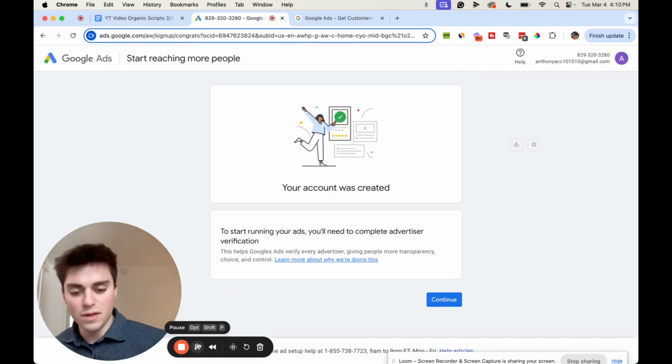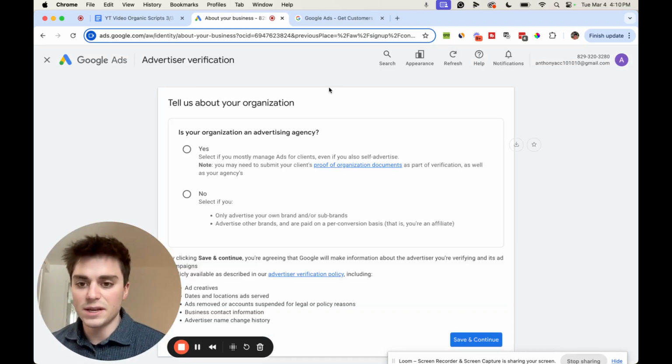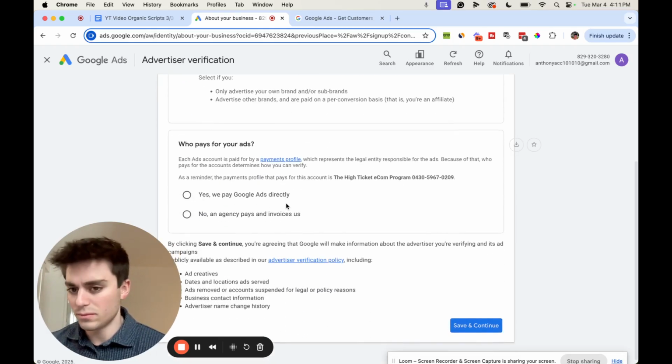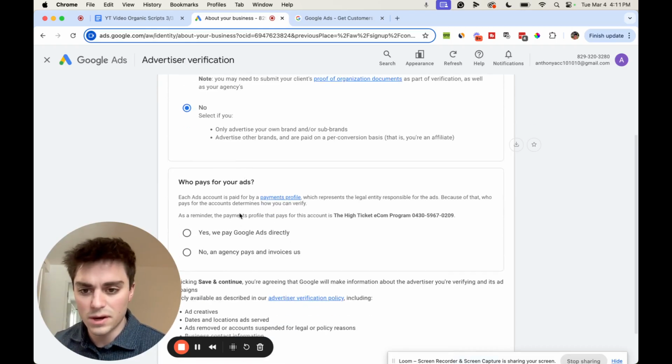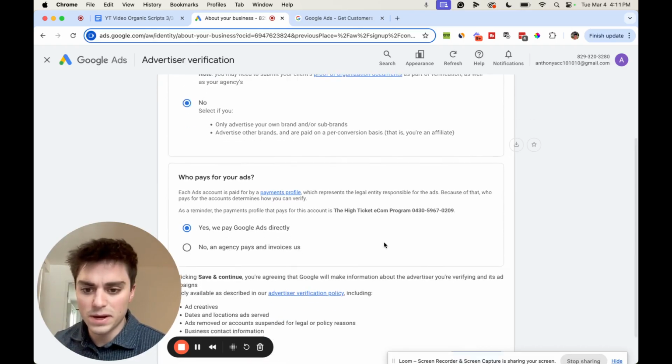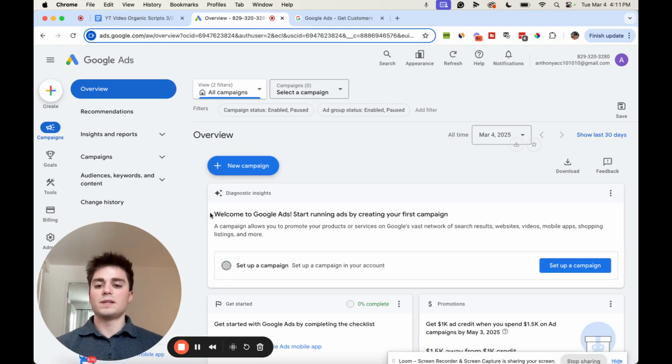Guys, so after you filled out all that payment information stuff, you're just going to hit continue. And then this is going to take you to organization and advertising agency. No, if you're not an advertising agency, no. If you just own your own business and you're running ads to it, just hit no. Who pays for your ads? We paid Google Ads directly. Save and continue. Now this is the Google Ads interface.